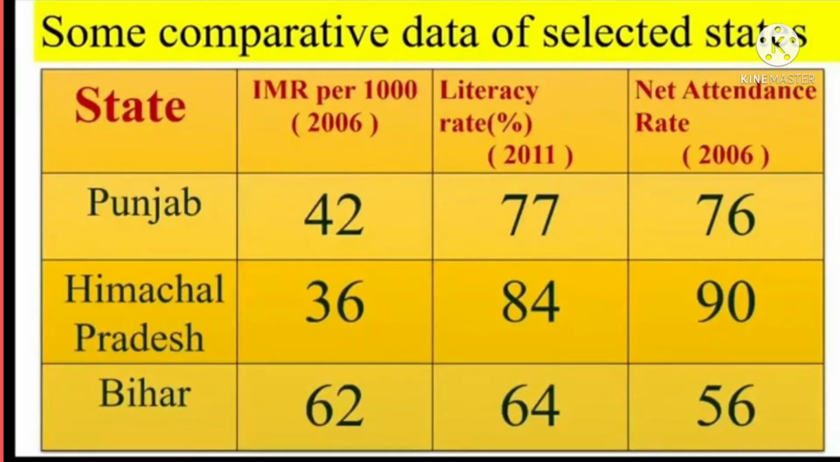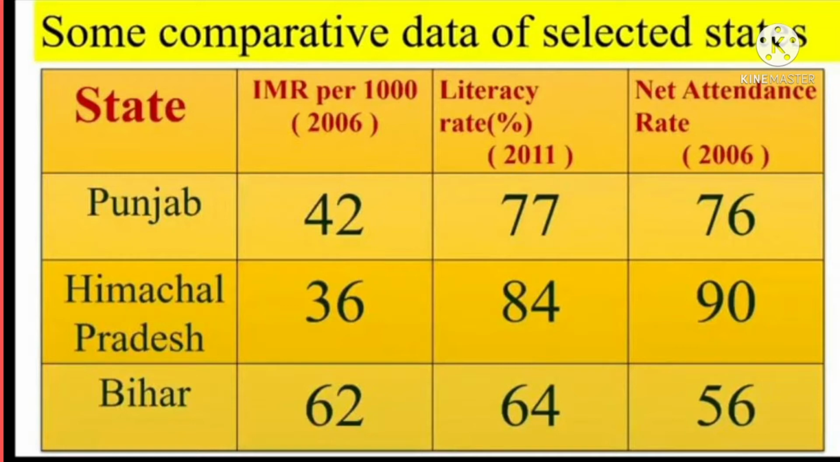Here we see another picture of some comparative data of selected states. Here is Punjab, Himachal Pradesh, and Bihar. This is the IMR. IMR means infant mortality rate: out of 1000 live children born, the number of children who die within 1 year. Next, literacy rate. It measures the percentage of literate population in the 7 and above age group. Net attendance rate: out of the total number of children in age group 6 to 17, the percentage of children attending school is called net attendance rate.